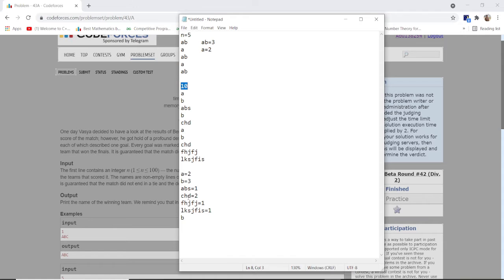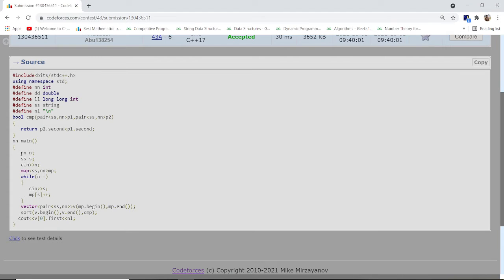Now how can we solve this problem? Let's talk about it. At first I take an n, and after that I take an s. I scan the n, which is the number of the teams, and after that I take a map, where the first data type is string and the second data type is integer. I scan the team names and put them into the map, and count their frequency. Then I put the map into a vector as a pair, and after that I sort the pair and compare it. With the help of this part I sort the vector according to the second part in descending order, and after that I print the first value here. I expect that you guys know about the map and the sorting part. So this is the solution.